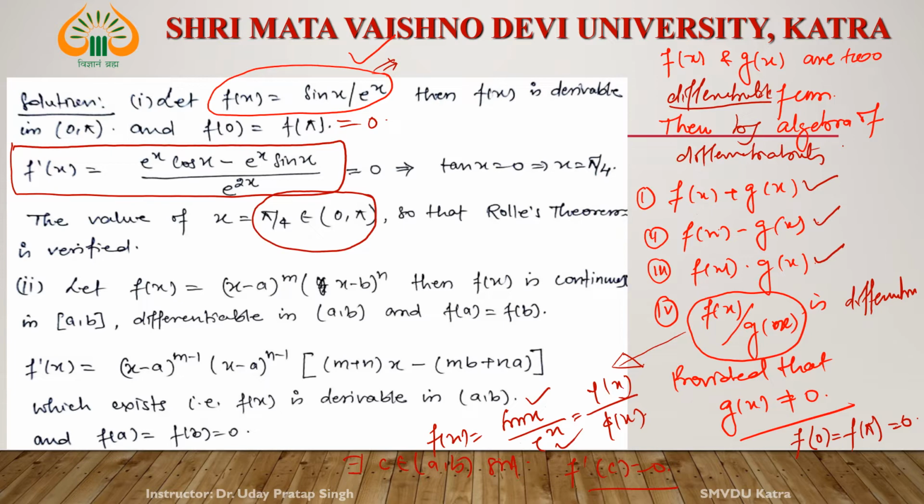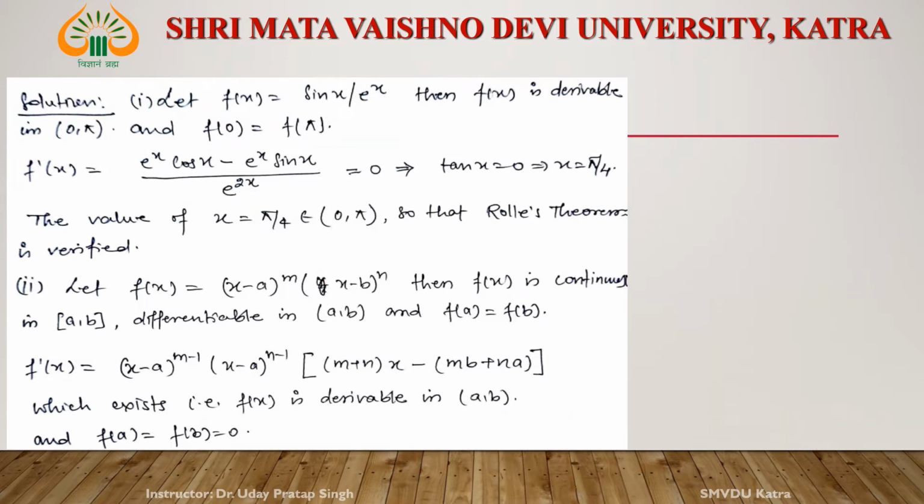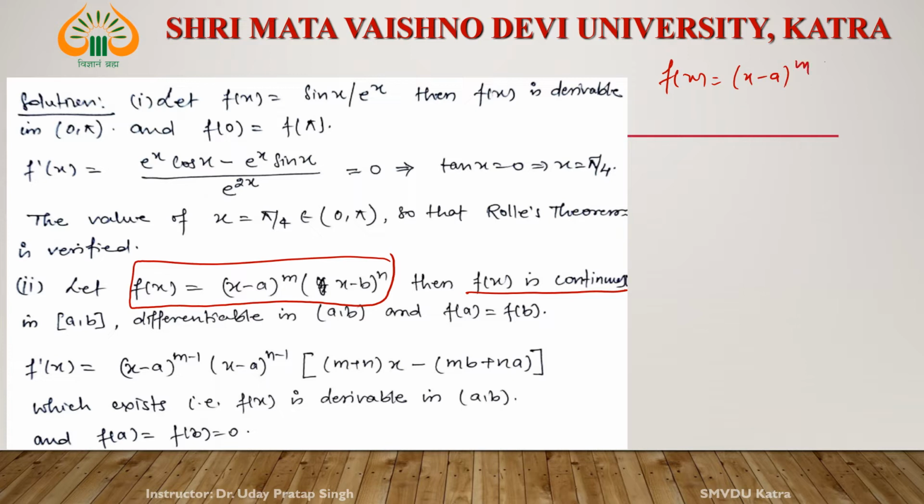Now come to the second example. What is the second example? If f(x) = (x - a)^m (x - b)^n, where m and n are positive integers. Now see, apply Rolle's theorem on this function. Whether Rolle's theorem is applicable or not, we have to verify all three conditions. f(x) is continuous. Why is f(x) continuous? Since f(x) is a polynomial, (x - a)^m and (x - b)^n, this is a polynomial.